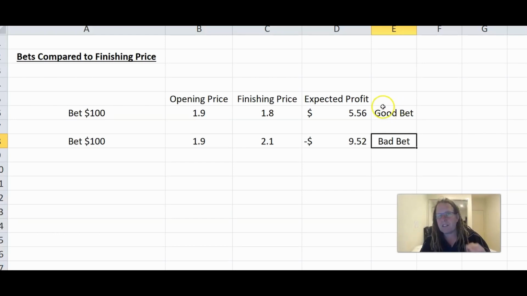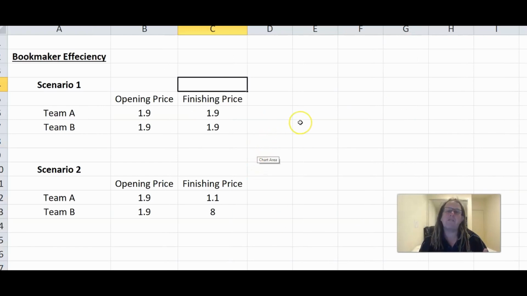But there are a few other things that I plan on doing this year as well. One is bookmaker efficiency. And I plan on doing this for every sport, to be honest, and not just NBA coming up. So let's have a look at a couple of scenarios. And these are hypothetical scenarios. They're not going to happen in real life, okay? But these are just like the 2 ends of the spectrum of what we're going to be looking at.